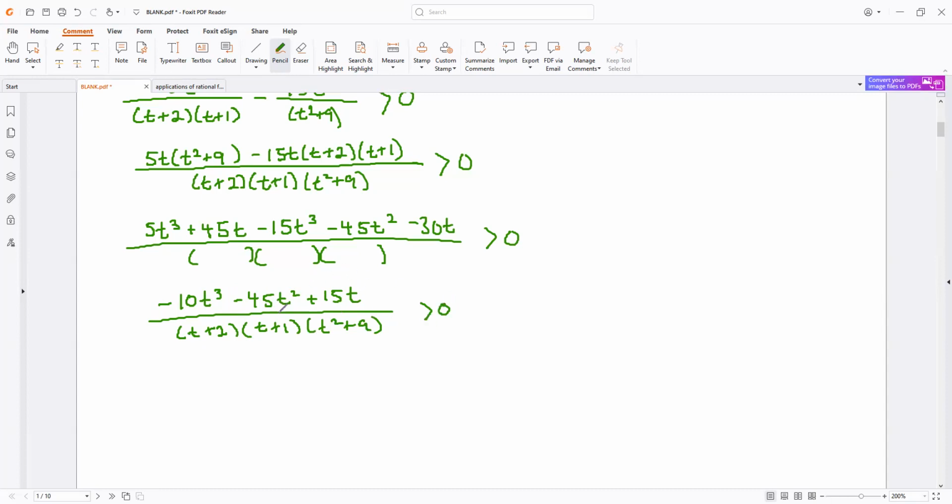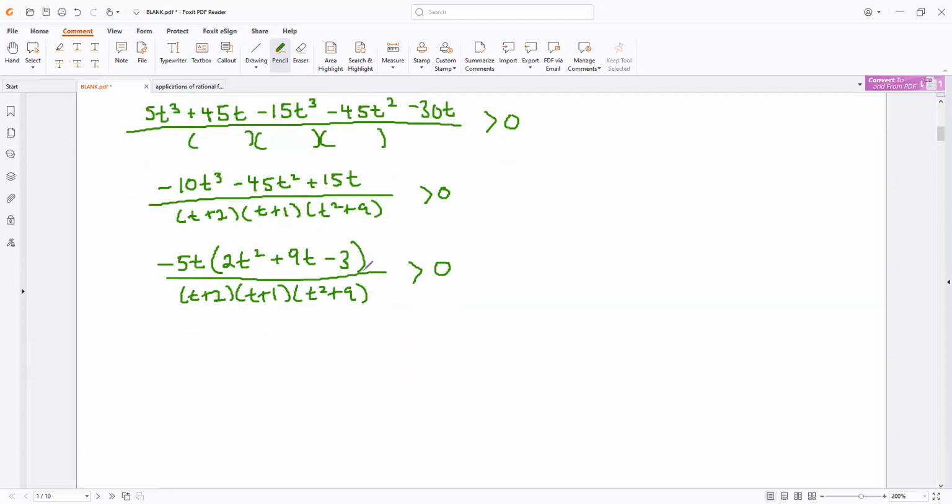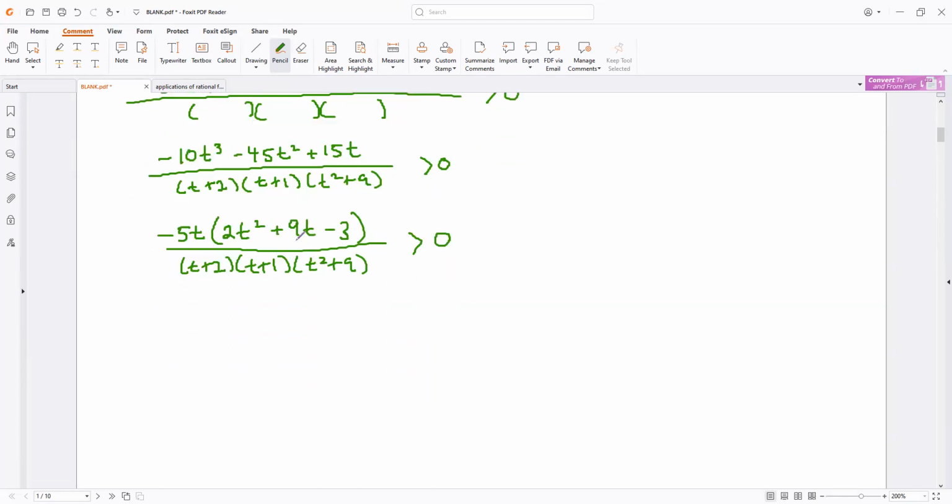Okay, that's not going to help me much, this numerator. I am going to focus on that and continue to factor it out. I think I could factor out a negative 5 and a t, leaving me with positive 2t squared plus 9t minus 3, all over (t plus 2)(t plus 1)(t squared plus 9). All right, so 2, 9, negative 3. I don't think that's factorable.